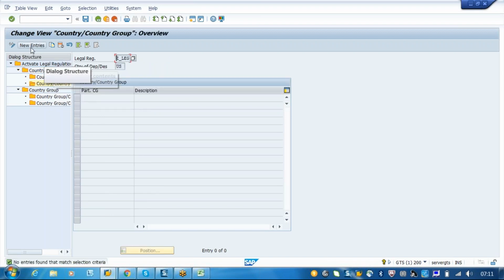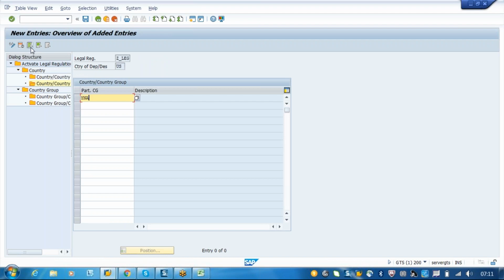Partner country. So a partner can belong to any of this NAFTA group. What is there in the NAFTA group? We have US, Mexico and Canada. Since it's an international transaction, if the partner is from Canada or Mexico, then the same legal regulation can be used. How will the system determine? The system will determine based on the determination procedure which you assigned.